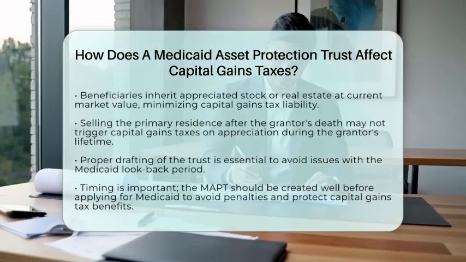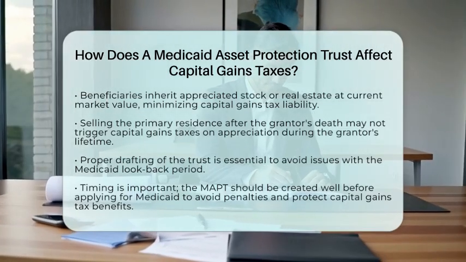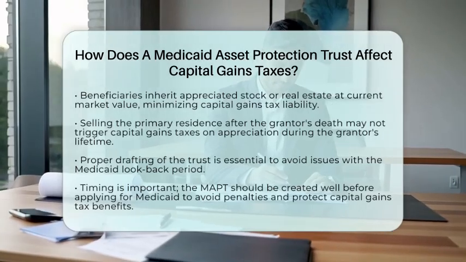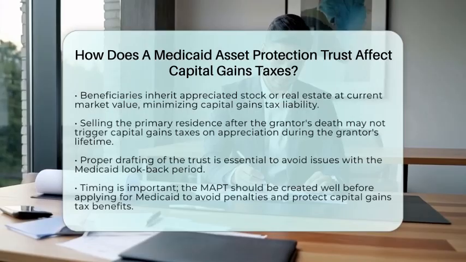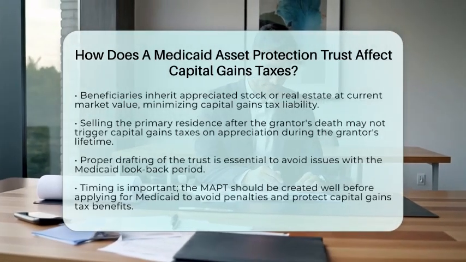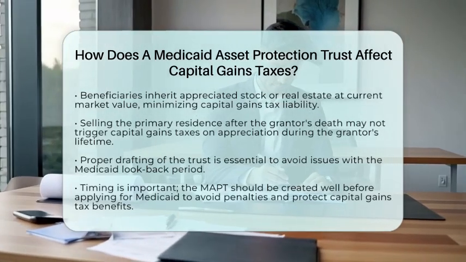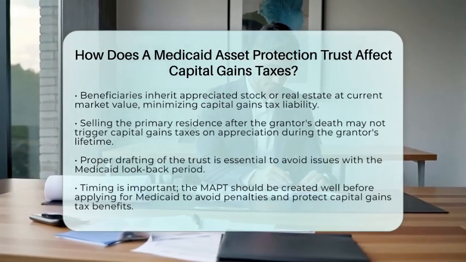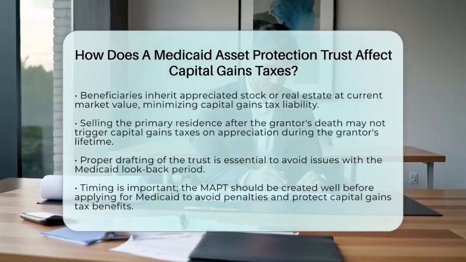Timing is also critical when establishing a MAPT. It should be created well before applying for Medicaid. The look-back period is generally 5 years. If the trust is set up too close to the Medicaid application, it could lead to penalties and affect the capital gains tax benefits. In summary, a Medicaid Asset Protection Trust can be a smart strategy for protecting assets while